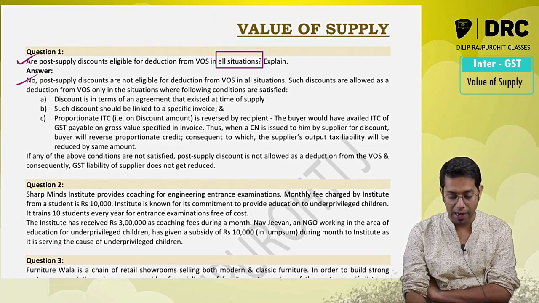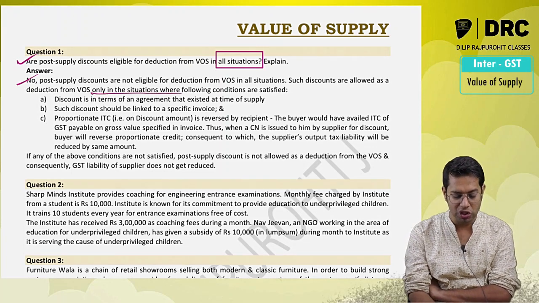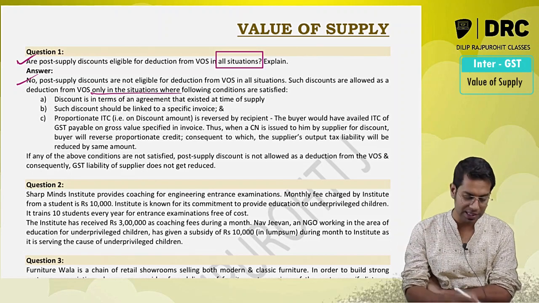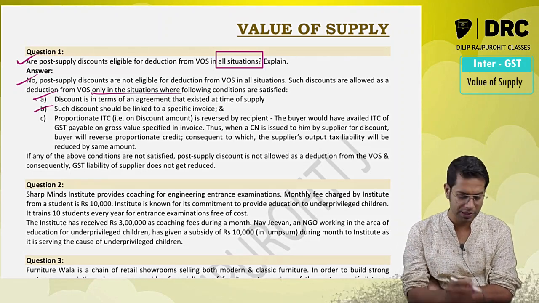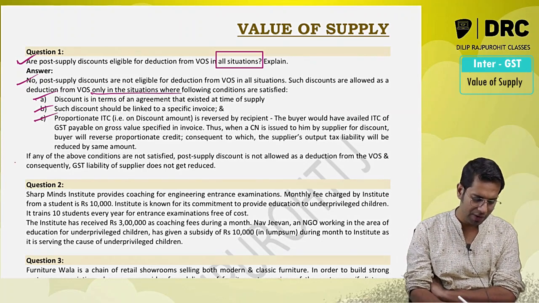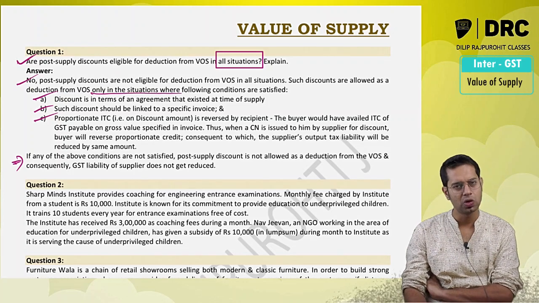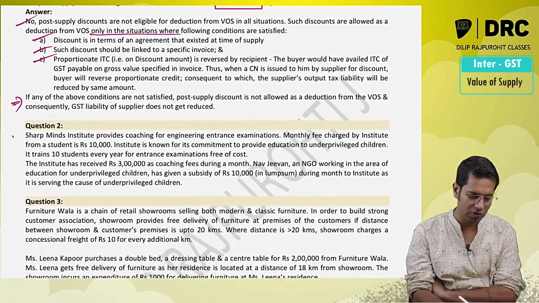Such discounts are allowed as deductions only where the following conditions are satisfied. It should be agreed between supplier and recipient, discount should be linked to specific invoice, and proportionate ITC should be reversed by the recipient. If above conditions are satisfied, then only post supply discount will be allowed to be reduced from value of supply.